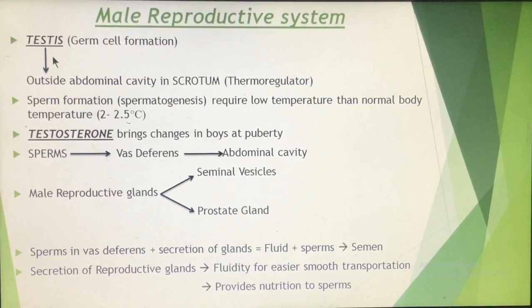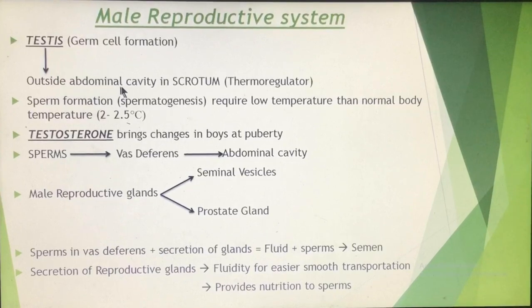Remember, these testes are not present in the abdominal cavity like other organs, but they are present outside the abdominal cavity in a muscular sac-like structure which is known as the scrotum. And this scrotum acts as a thermoregulator. That means inside the scrotum the temperature is around 2 to 2.5 degrees Celsius less than the temperature of the abdominal cavity.